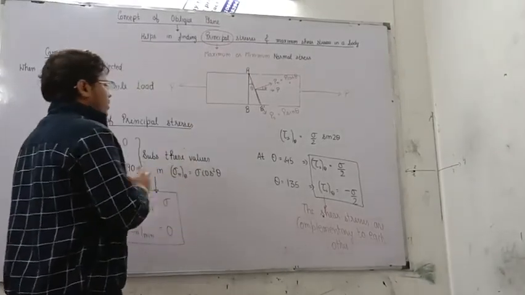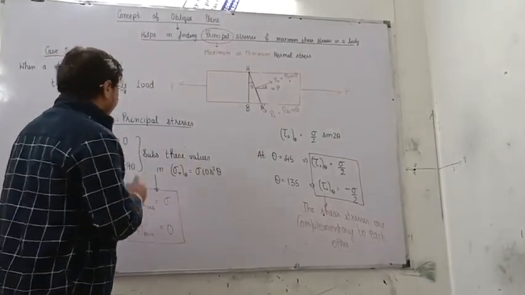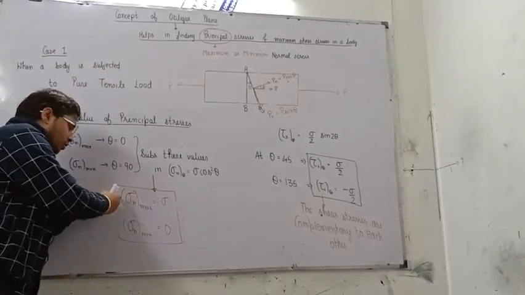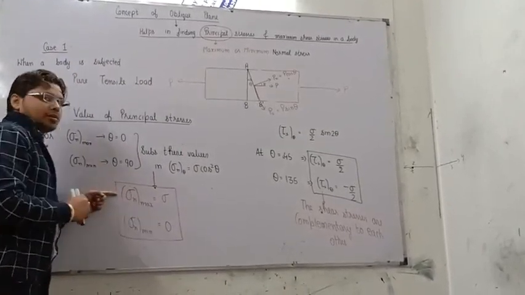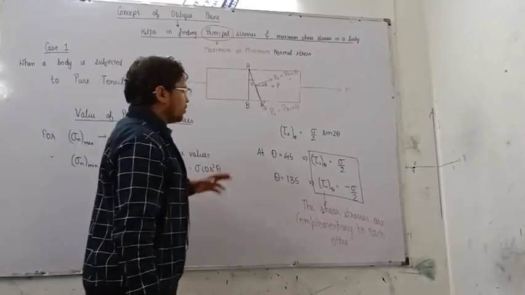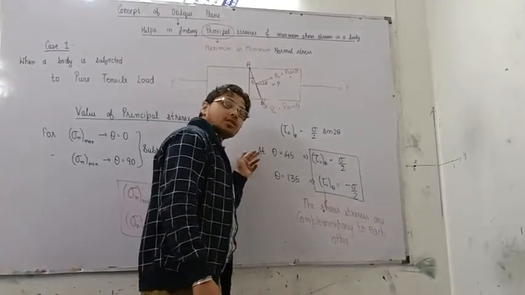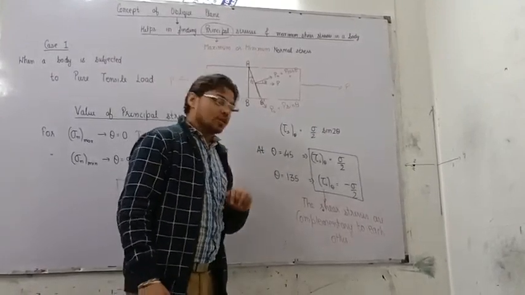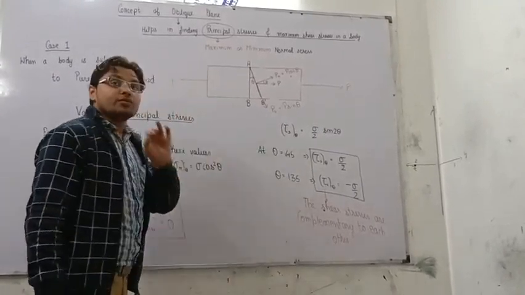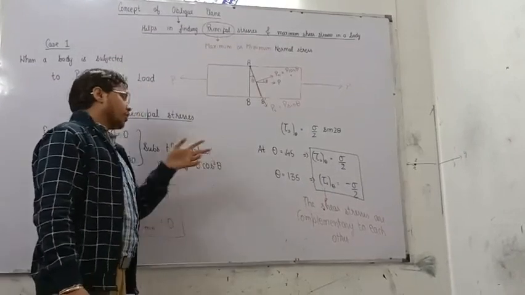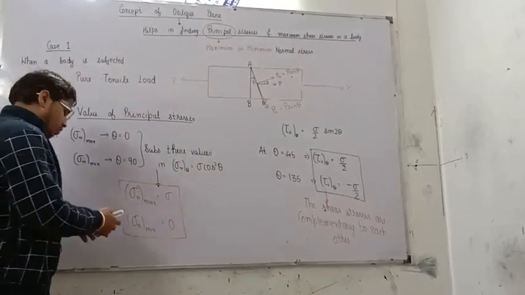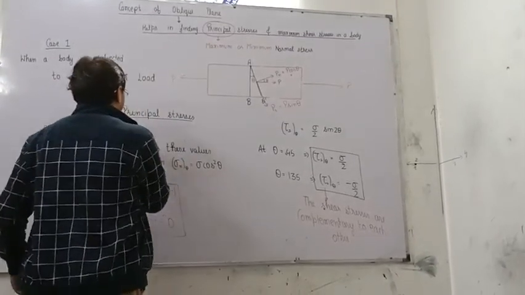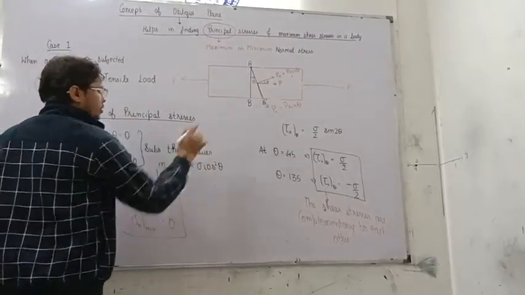We haven't discussed the value of shear stress on the planes on which the normal stress is maximum or minimum. We haven't discussed the value of normal stress on these planes where shear stress is maximum or minimum. So, now we need to find out the value of normal stress at these planes and the value of shear stresses at these planes. Now, substituting the value of theta in the particular equation of tau s.